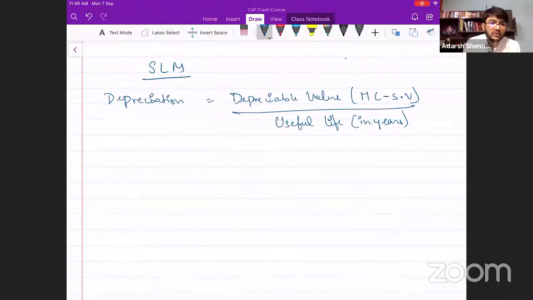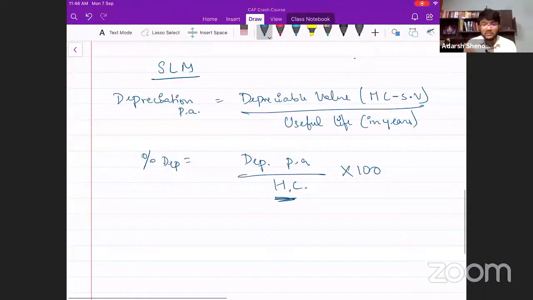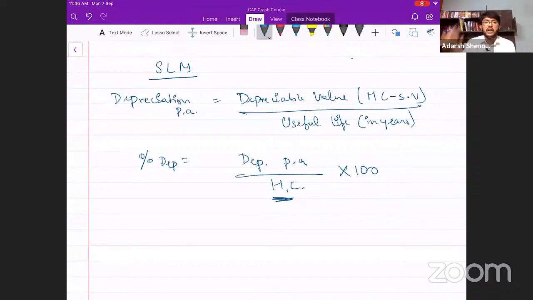Now, if you have to calculate the percentage for depreciation, this is depreciation per annum. Remember, percentage is to be calculated on the historical cost of the asset. Can you tell me how to calculate depreciation percentage over here? It is nothing but depreciation per annum, whatever you've got, divided by historical cost into 100. You will get the rate. So the depreciation rate is calculated on historical cost. So remember, the denominator is historical cost. Don't minus scrap value from here. We directly calculate on the historical cost itself. So we have to consider this.